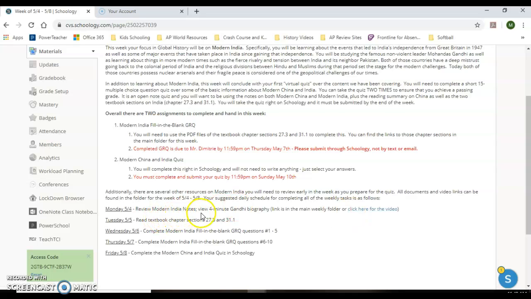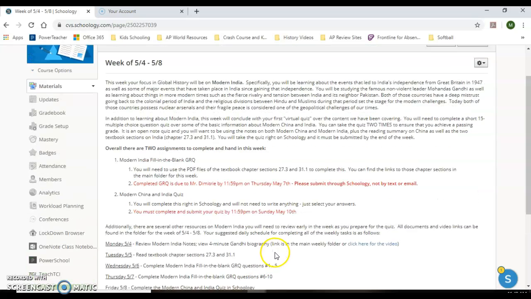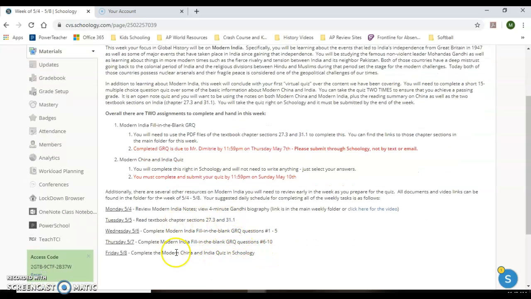Tuesday, I suggest you read the 2 chapter sections. Wednesday, complete the sections that go with Chapter 27, Section 3. That's questions 1 through 5. Then Thursday, you can do the remaining questions, numbers 6 through 10, which go with Section 31.1. You get that done by Thursday night, and you submit that to me before Friday morning. That'll be on time. Then on Friday, you want to complete the Modern China and India quiz in Schoology. Now, if you don't follow this schedule exactly, that's fine. You just want to make sure that you meet these 2 deadlines for the GRQ and the quiz.